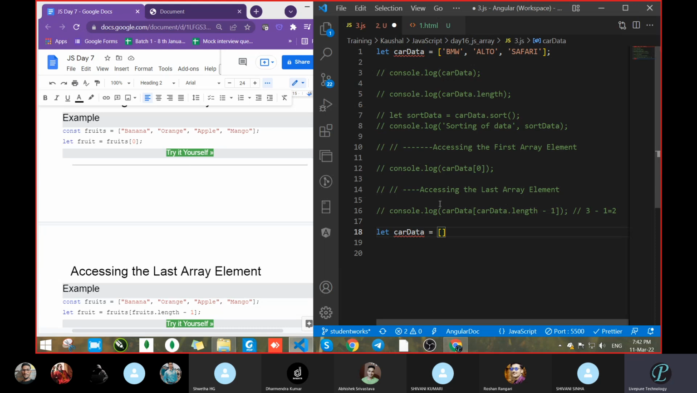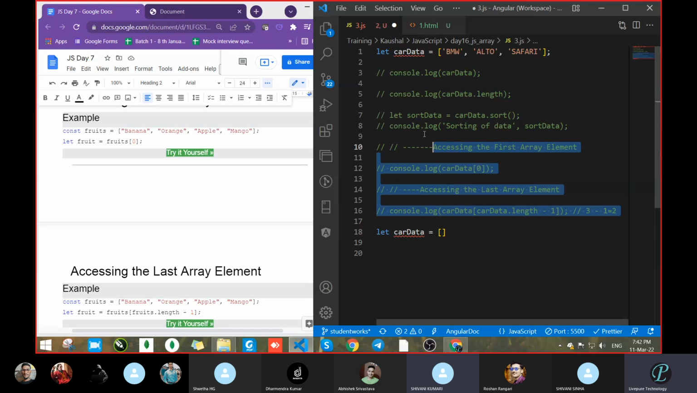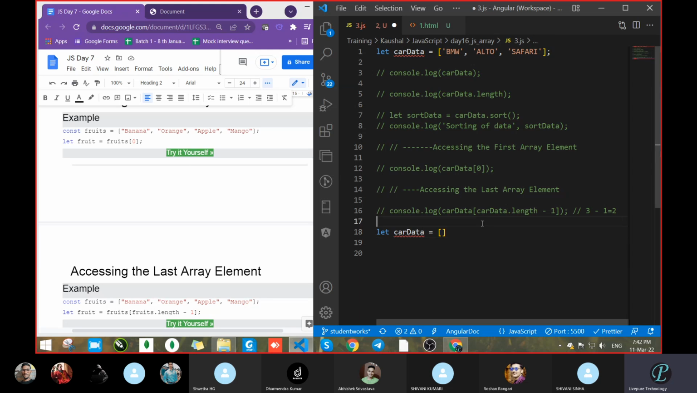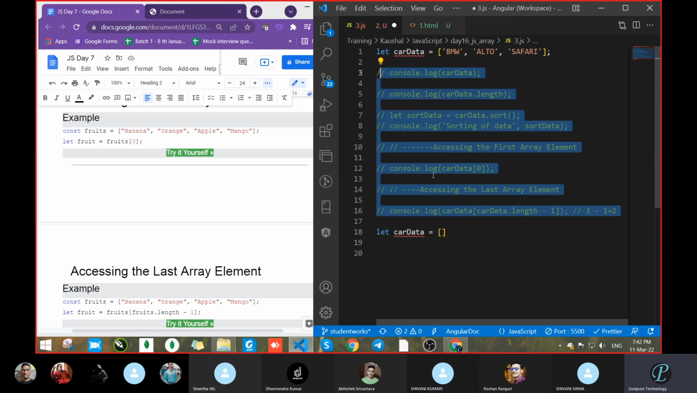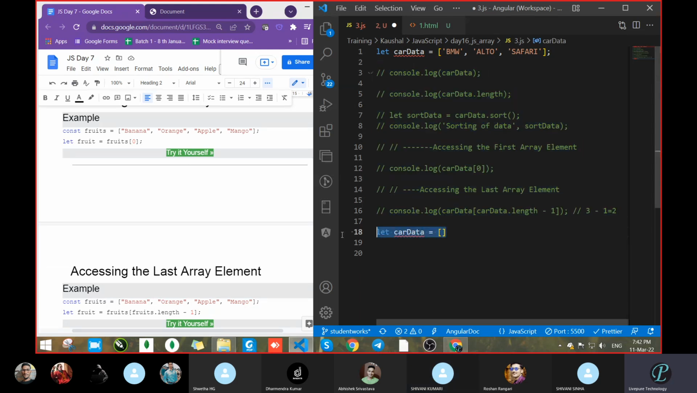Shivani Kumari, Praful, send your answer. How to add? See, I will tell one thing. Whatever we are discussing now, we had already discussed all these things yesterday. They are not new things. Only sorting we had learned new. Whatever we know is from yesterday's class itself. So this is not correct. Remove this.